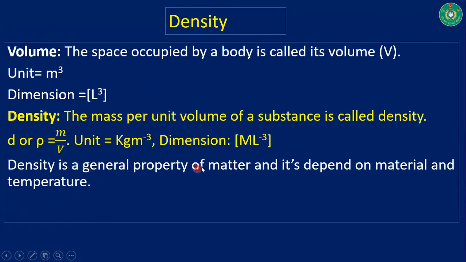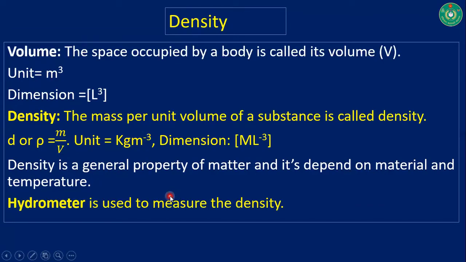Density is a general property of matter, and it depends on material and temperature. The device that measures density is called a hydrometer. By using a hydrometer, we can determine the density of a material.